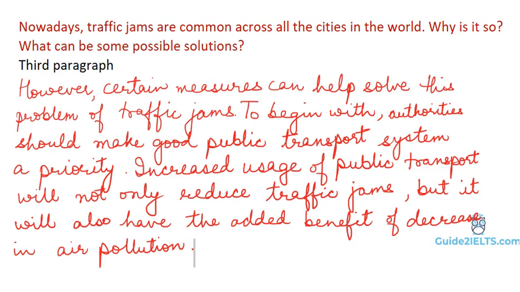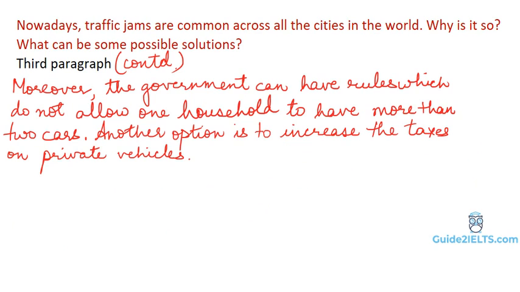Increased usage of public transport will not only reduce traffic jams, but it will also have the added benefit of decrease in air pollution. Now we move on to the second point we had about more taxes and about some rule about how many cars a family can have. Moreover, the government can have rules which do not allow one household to have more than 2 cars.